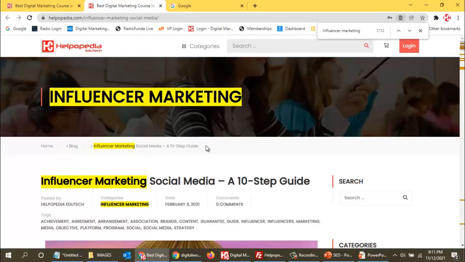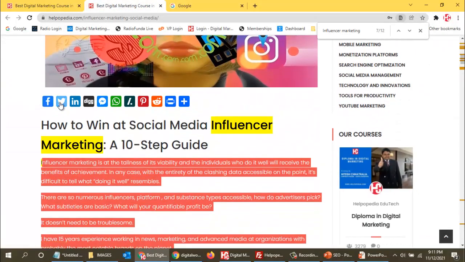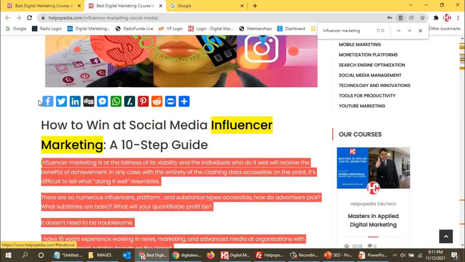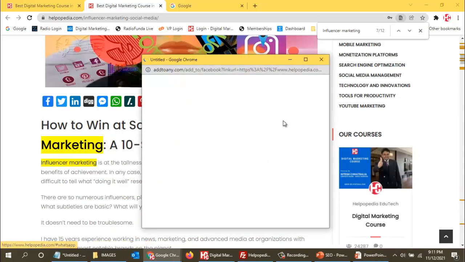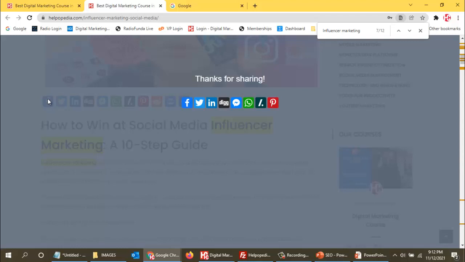See over here, you can see this is a social sharing plugin. So if I want to share this blog to social media, then I can just click on this, and it will ask me to log into Facebook, and then this blog with the URL and image will come up, and then I can share it to Facebook. So that is how it works. So this is the plugin which I have installed.